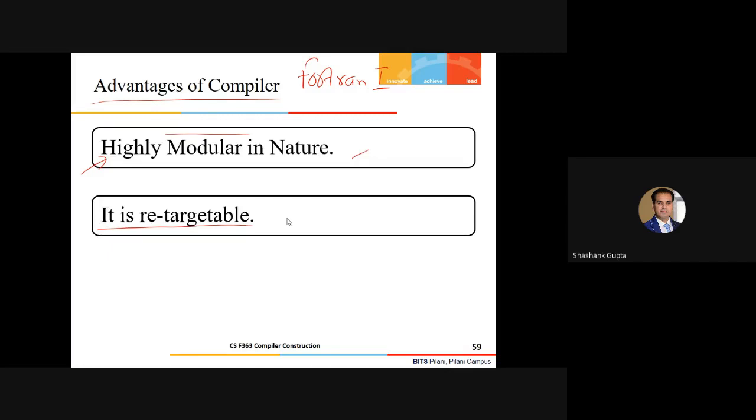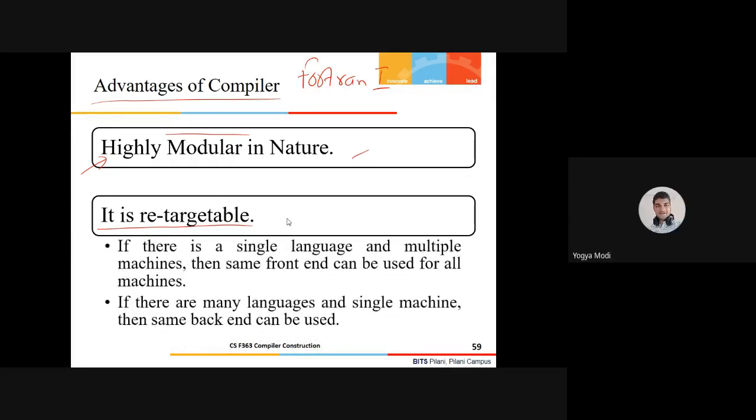What do you mean by this? I'm not asking the same guy, I mean other people, if they have understood this thing. Compilers are generally considered to be retargetable. So if there is a single source language, any high-level language, and multiple machines available to you, then the same front end can be used for all the machines.